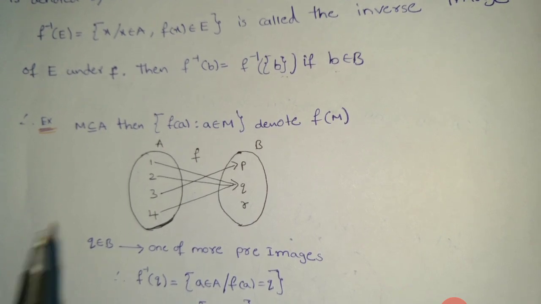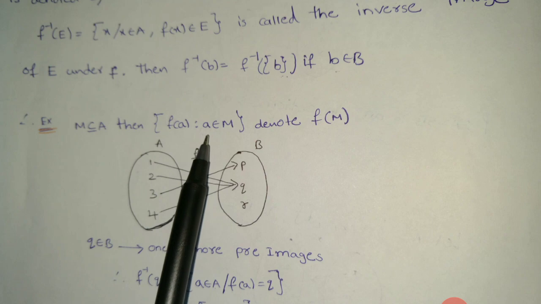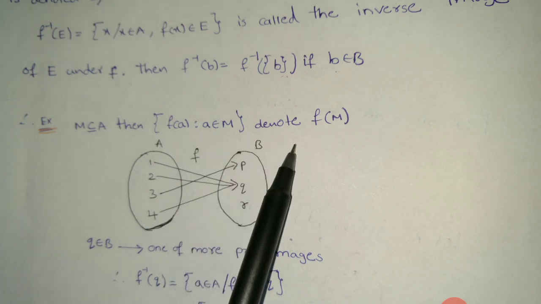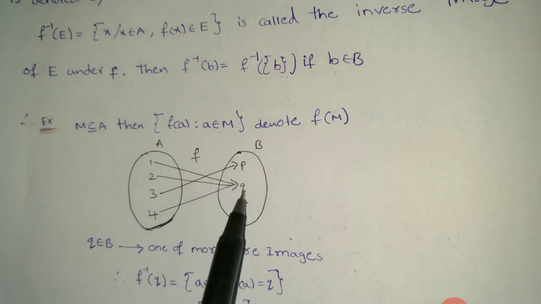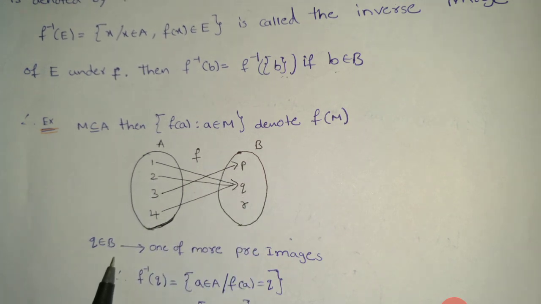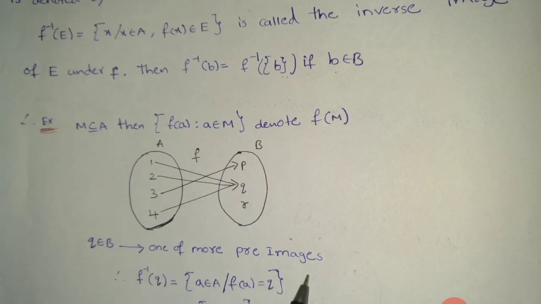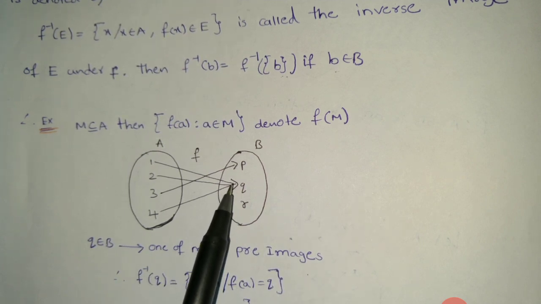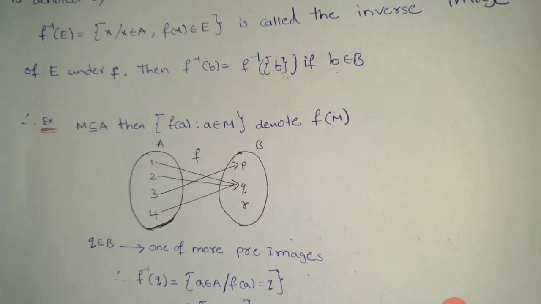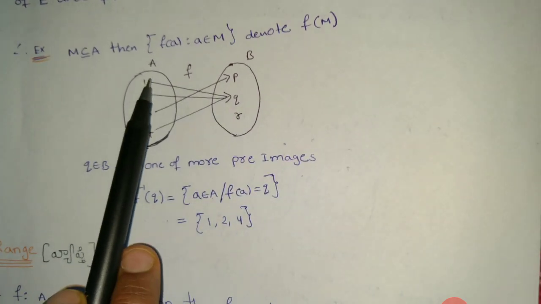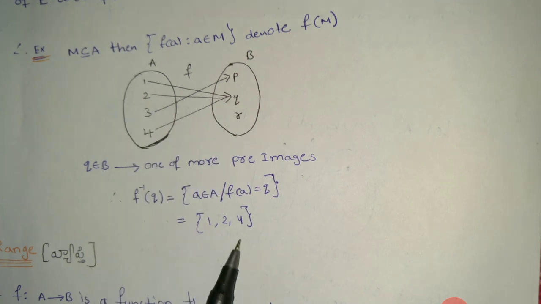ఫర్ ఎగ్జాంపుల్, capital M is a subset of capital A. Then the set of f of a such that small a belongs to capital M is denoted f of M. Set capital A is {1, 2, 3, 4}. Set capital B is {p, q, r}. q belongs to capital B. One or more pre-images. q కి ఒకటి కంటే ఎక్కువ ప్రతిబింబాలు 1, 2, 4 ఉన్నాయి. So f inverse of q is equal to the set of small a belongs to capital A such that f of a is equal to q. That is equal to {1, 2, 4}.